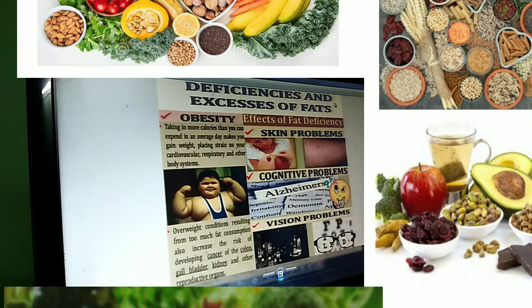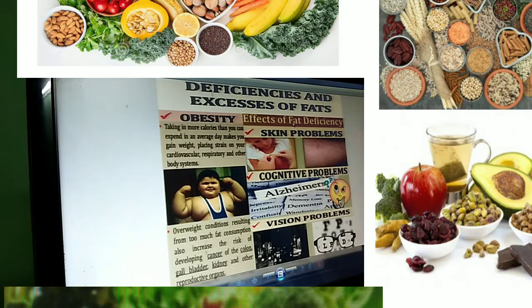Now coming to the deficiencies and excess of fat, what will happen? Another one is obesity. If there is excess of fat, obesity. See the boy, how he became overweight. When a person becomes overweight, what will happen? It will strain the heart, respiratory system, lungs and other body systems also. Not only that, it increases the risk of developing cancer of the colon, gallbladder, kidney, reproductive organs. This is all the result of too much fat consumption.